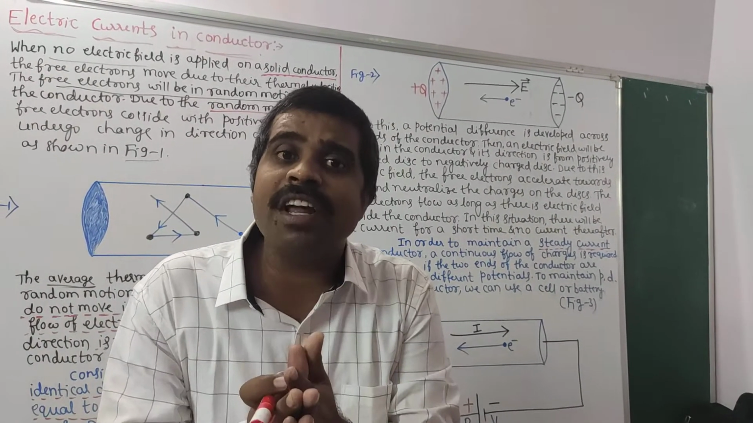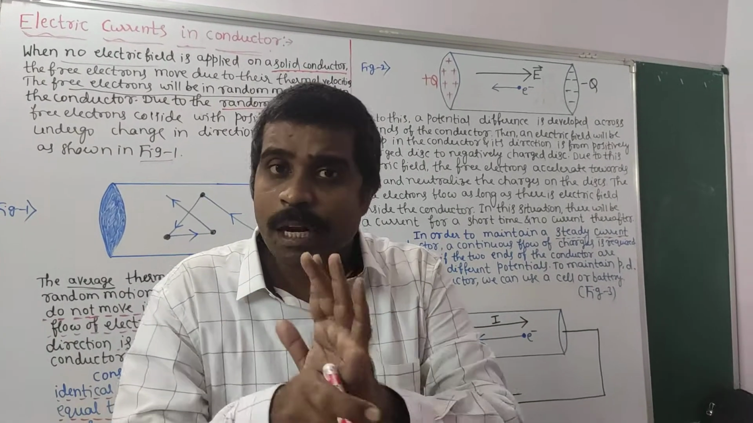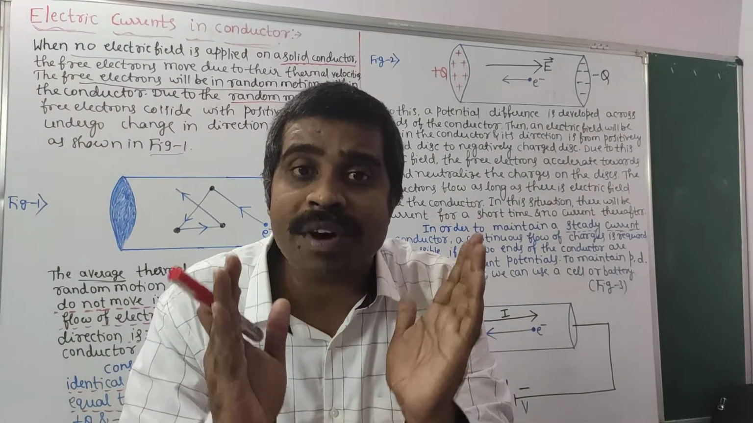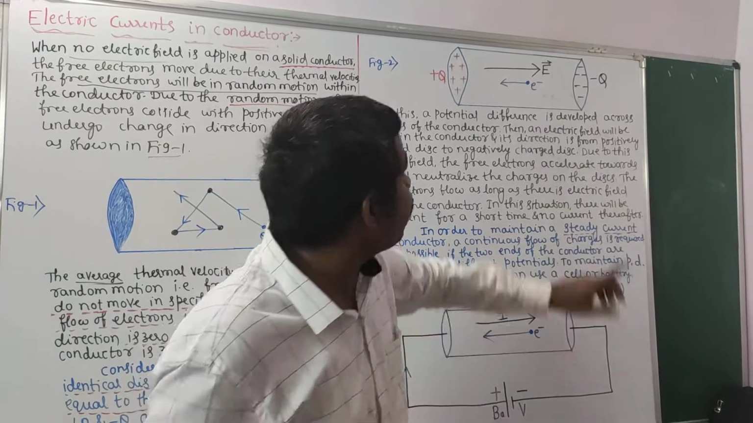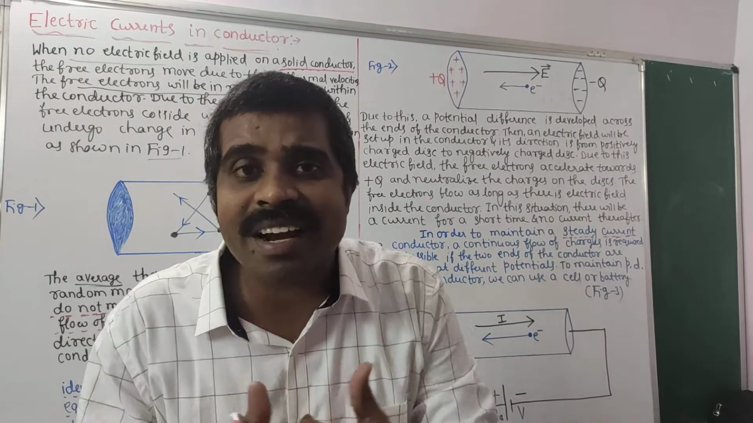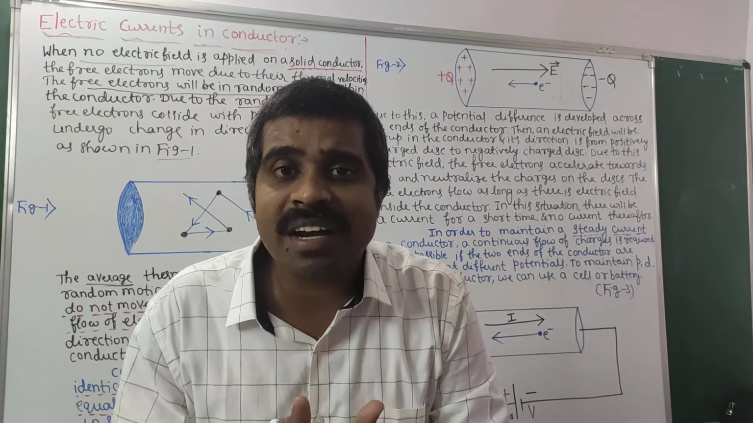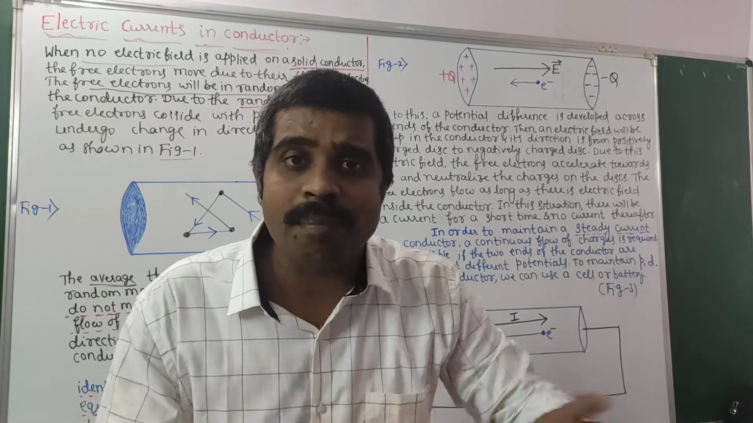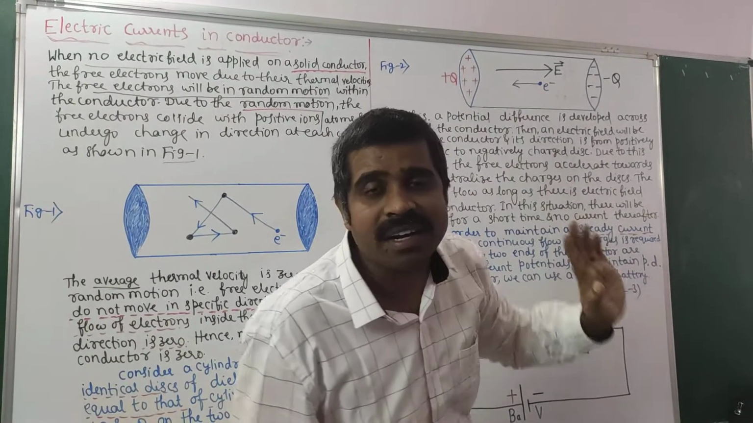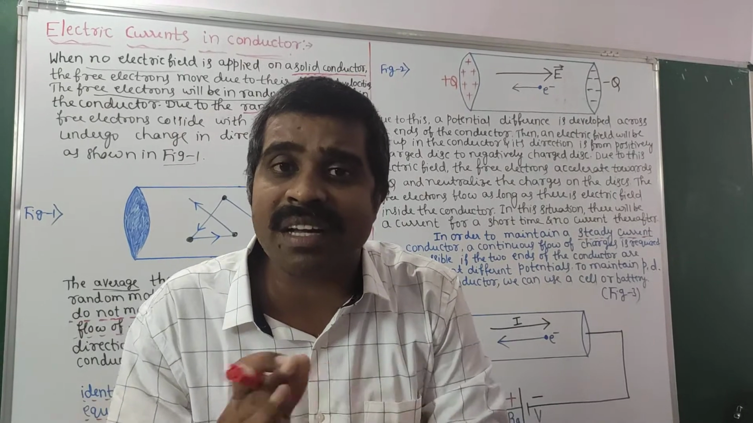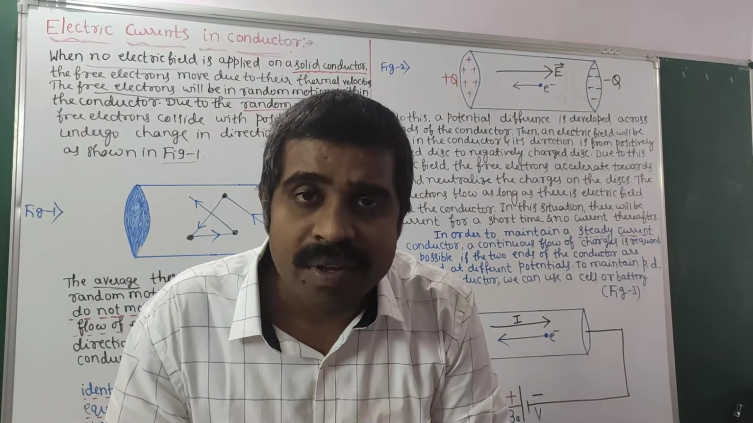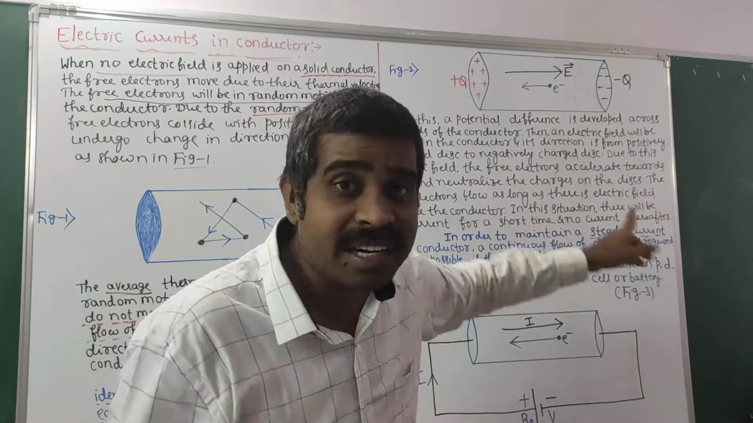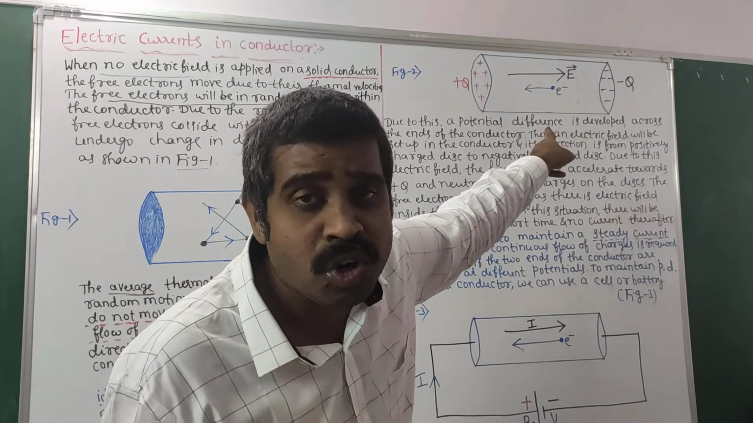But this current is not permanent. This is for a short time. For how long? As long as the electric field exists. How long does this current exist? This current exists up to the time an electric field exists inside a conductor. As long as the electric field exists inside a conductor, the current exists. This means the current flowing through this conductor in the second case is for a short time. It is not permanent.